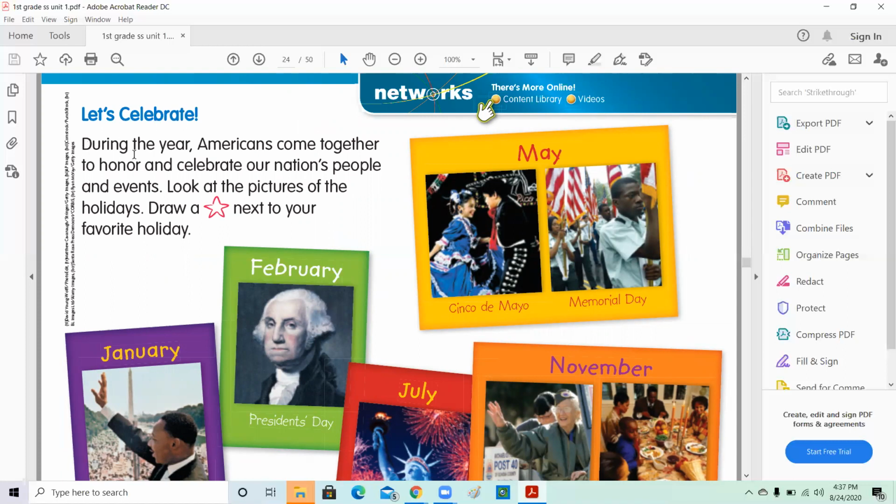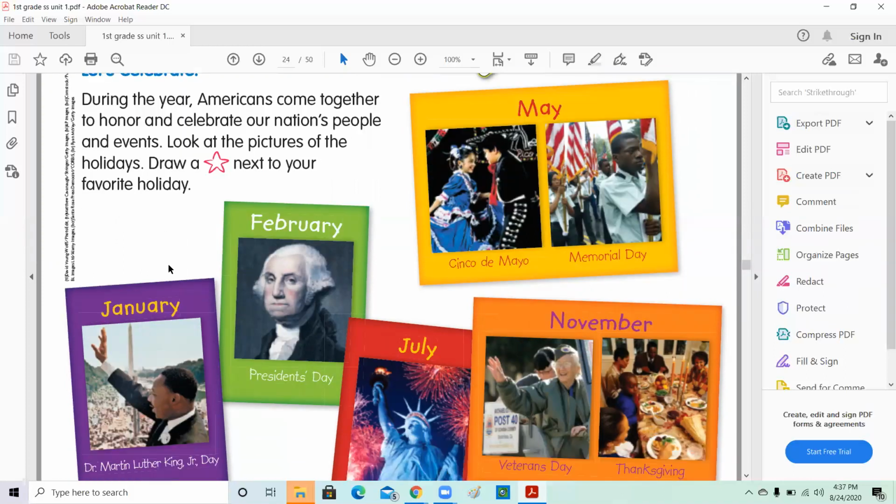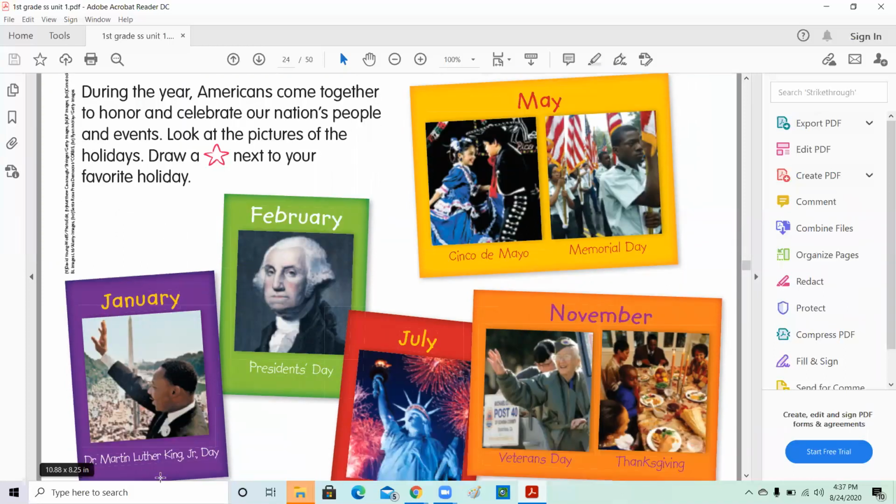Let's celebrate. During the year, Americans come together to honor and celebrate our nation's people and events. So we have special people in our life that did something special. So these events and these people, we celebrate and we honor them and we celebrate that special day on different days and different months. So we have in January, we celebrate Dr. Martin Luther King Jr. We have that special day. In February, we celebrate and honor President's Day. In May, we have Cinco de Mayo,